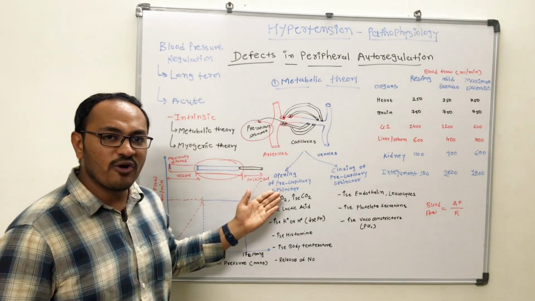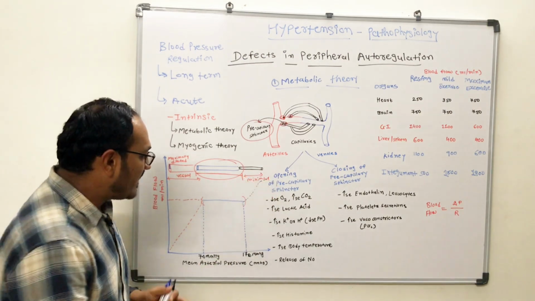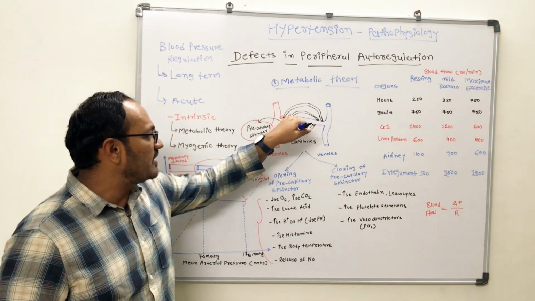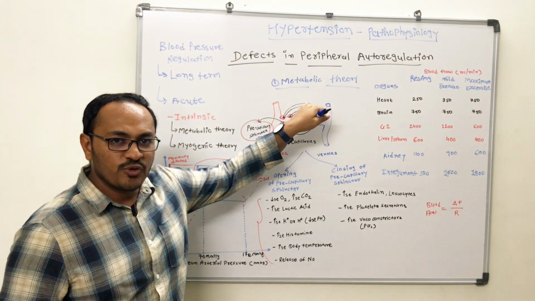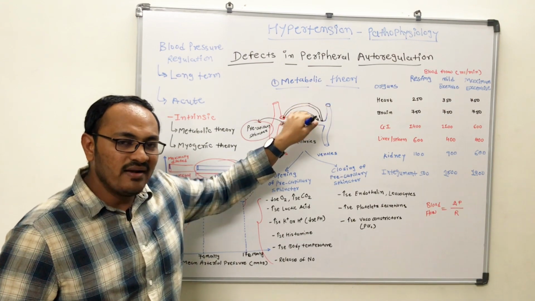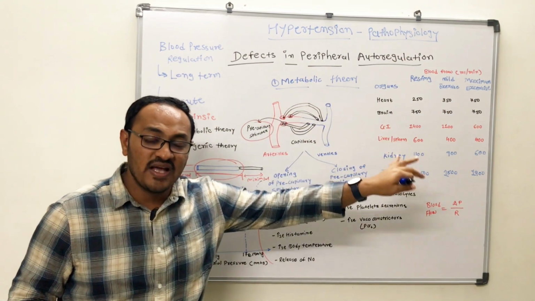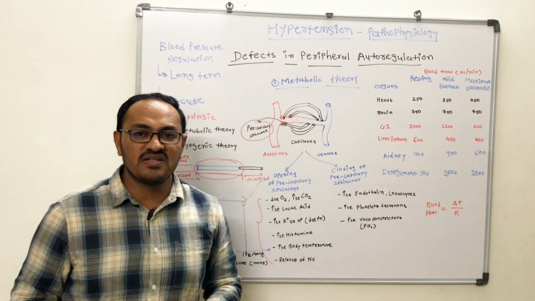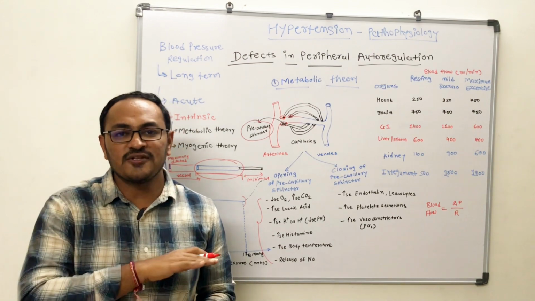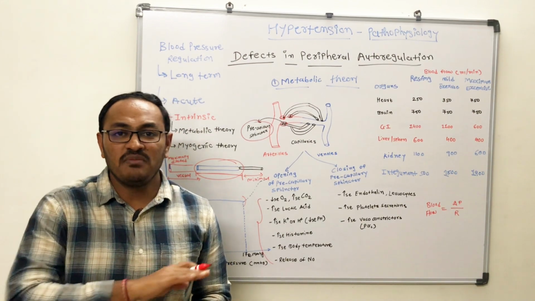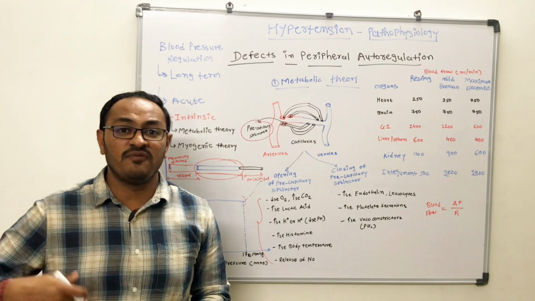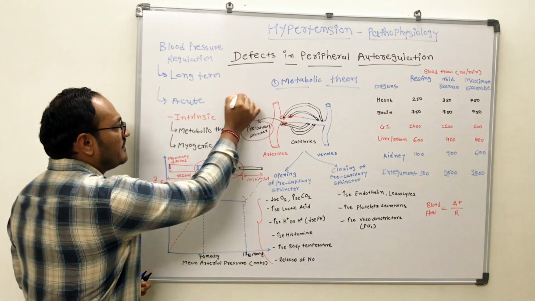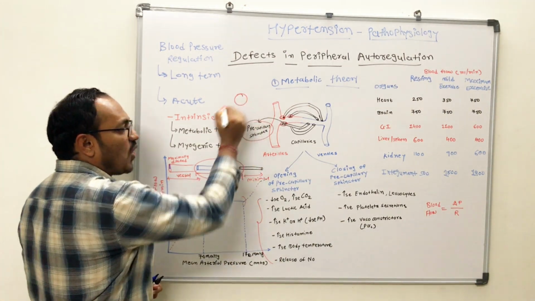There are certain conditions in which there will be opening of the pre-capillary sphincters, which allows the blood to flow to the capillary fully or maximally, and the blood will reach the vital organs or cells where it delivers the oxygen, and there will be no disturbance in the aerobic metabolism. Because there is no disturbance in the aerobic metabolism, there will be no generation of metabolites which are responsible for vasodilation. Let's say, for example, this is a cell, and this cell is not getting sufficient oxygen.